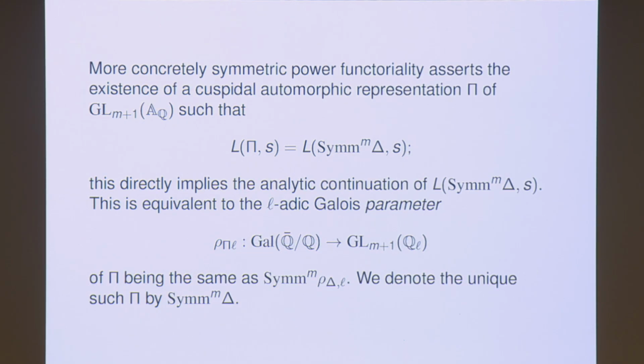So more concretely, symmetric power functoriality asserts the existence of a cuspidal automorphic representation such that the L-functions are the same, or the associated Galois representation. Each of these modular forms, the automorphic forms or representations, comes with a Galois parameter, which for us is just going to be a corresponding l-adic representation. So the corresponding l-adic representation should indeed be the m-th symmetric power of the standard two-dimensional representation associated to the delta function. That's the conjecture which James and Jack prove in this particular case of the delta function. They actually show that the m-th symmetric power does come from a cuspidal automorphic representation.